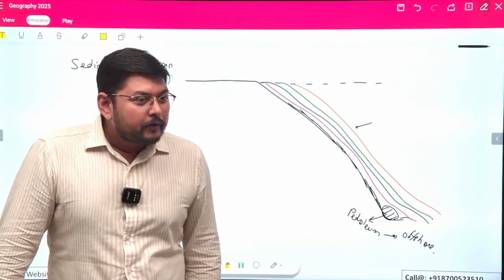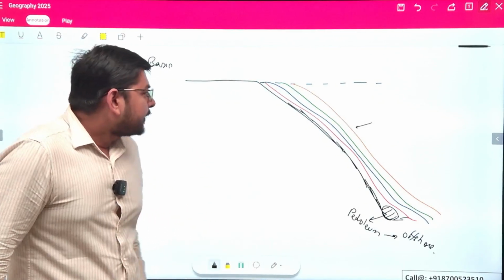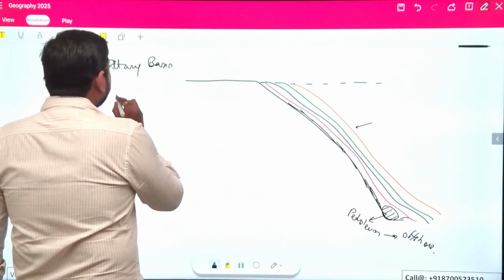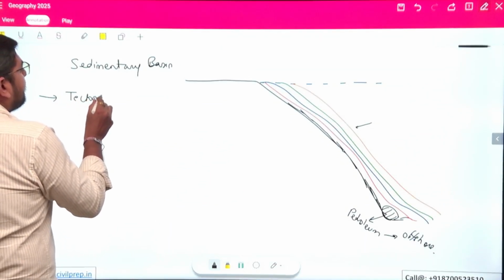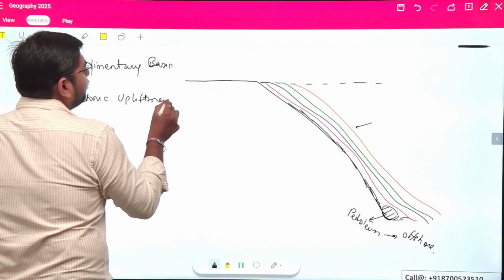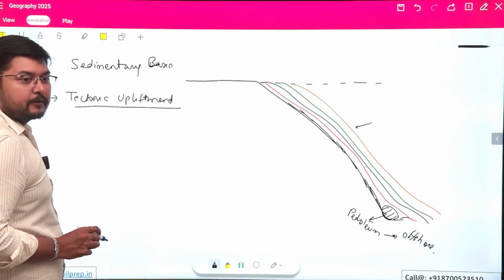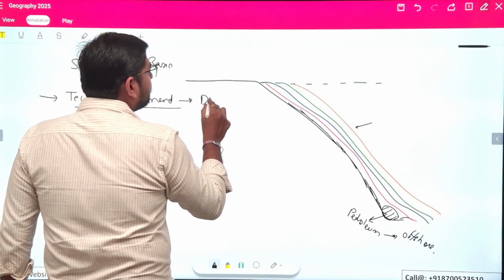Now, one thing can happen here, that is, there can be tectonic upliftment. We have seen this under the catastrophic forces.